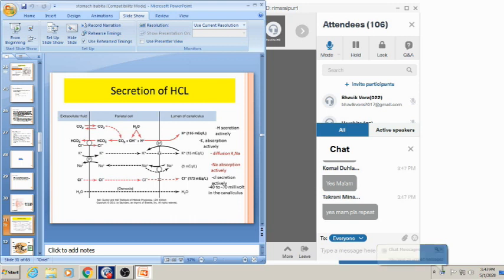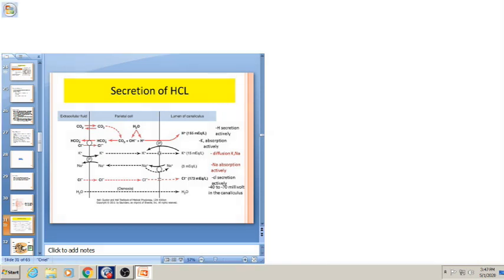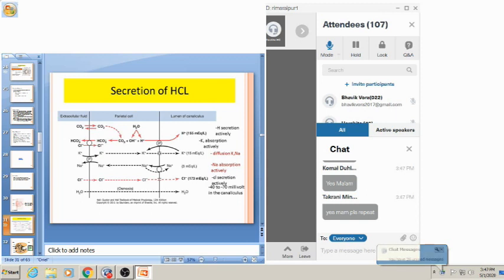This H2O is divided into hydrogen ion and hydroxyl ion, which ultimately, with the help of carbonic anhydrase enzyme, forms carbonic acid. This carbonic acid is a highly unstable compound which will be divided into hydrogen ion and bicarbonate ion.